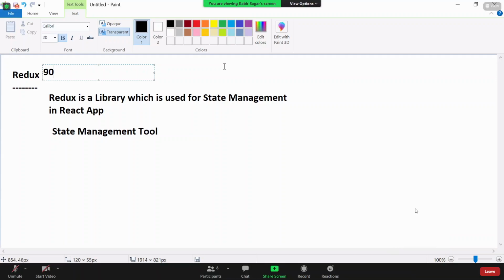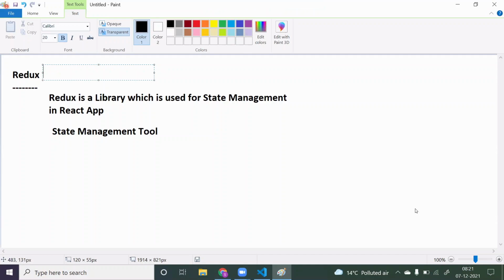Flux or something else will be very easy, because you will have the same kind of concept. Just the way of doing things will be different, but the concept will be the same. So what is Redux? Redux is a library. Just as React is a library, Redux is also a library, used for state management.